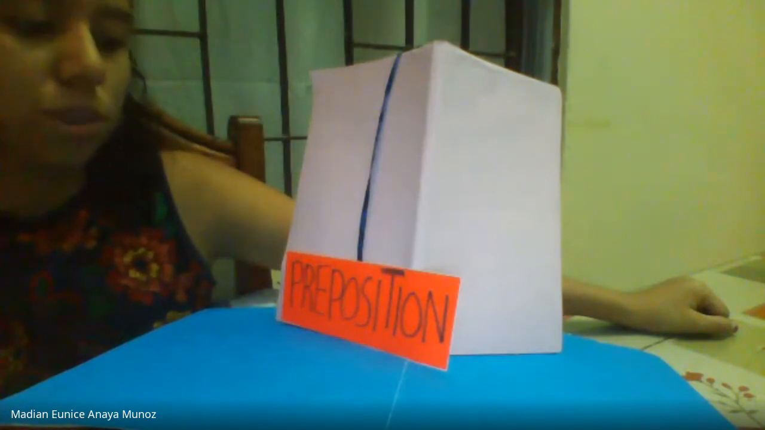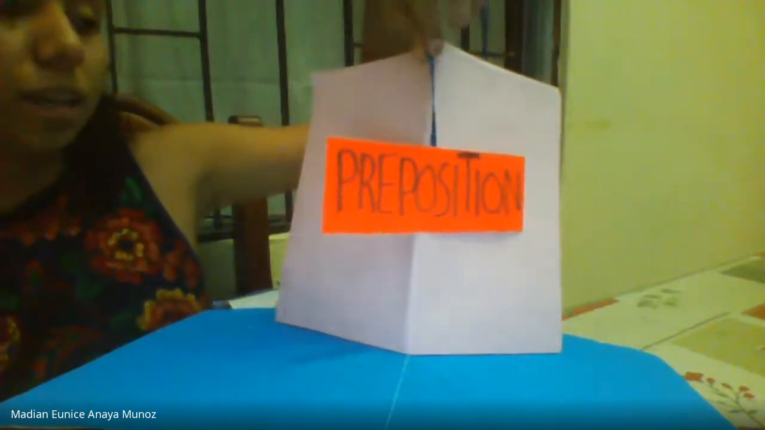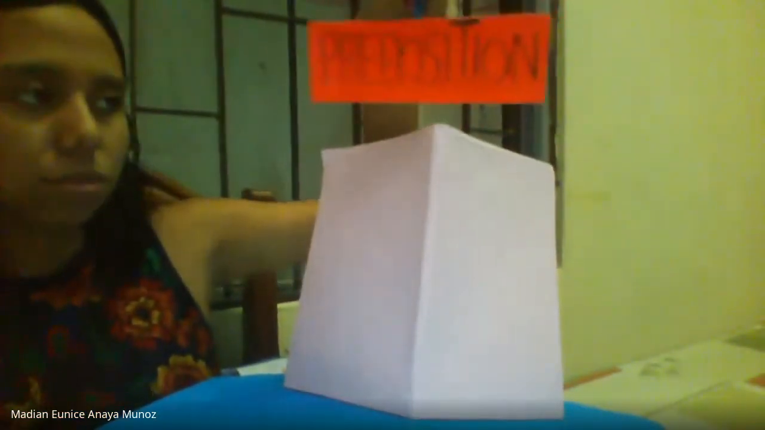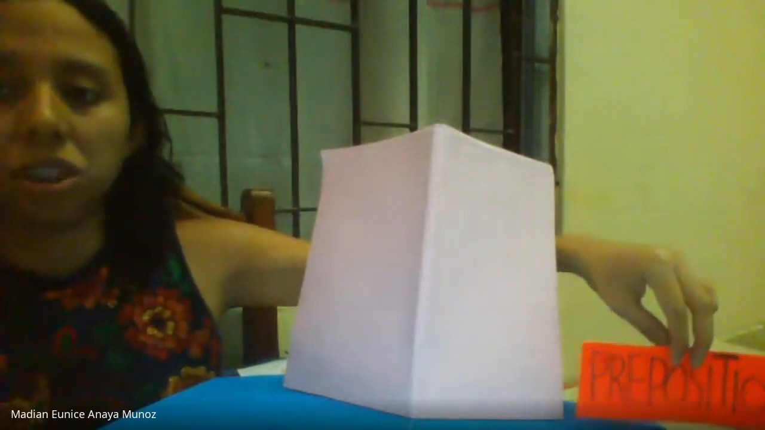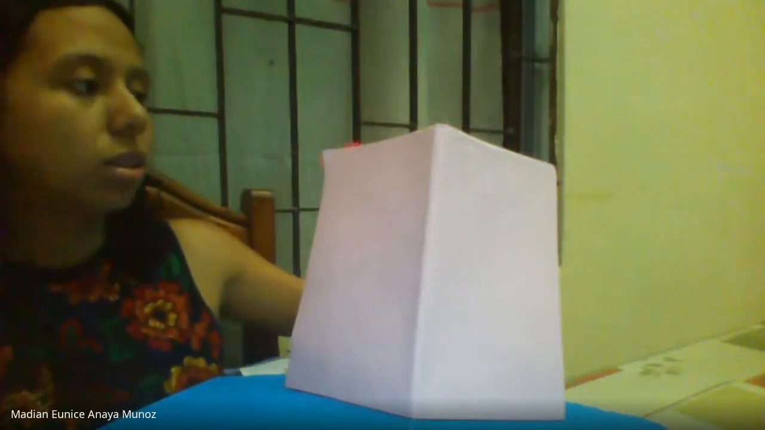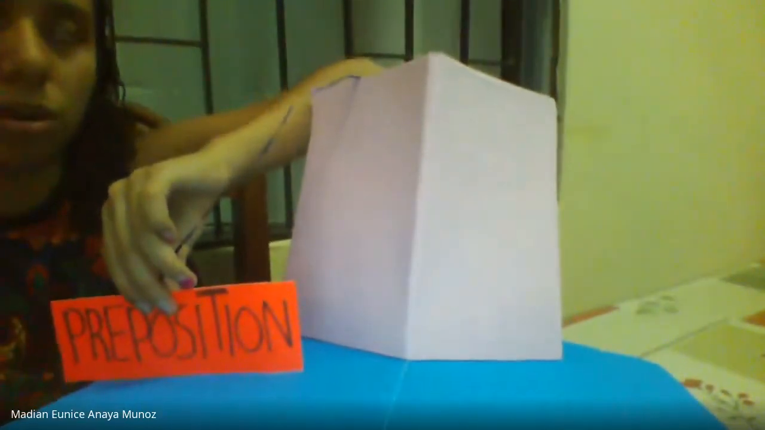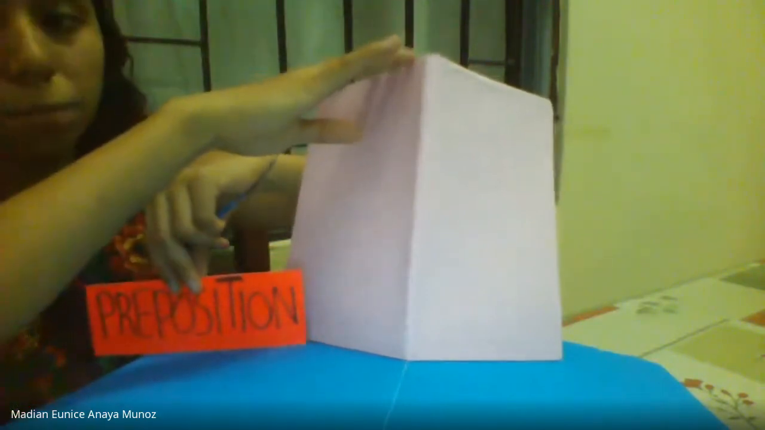So, for example, the preposition in, the preposition on, the preposition in front of, the preposition beside. Imagine this is a box. So inside the box, outside the box, or near the box, or for example, the preposition between. This preposition is between the pink box and me.